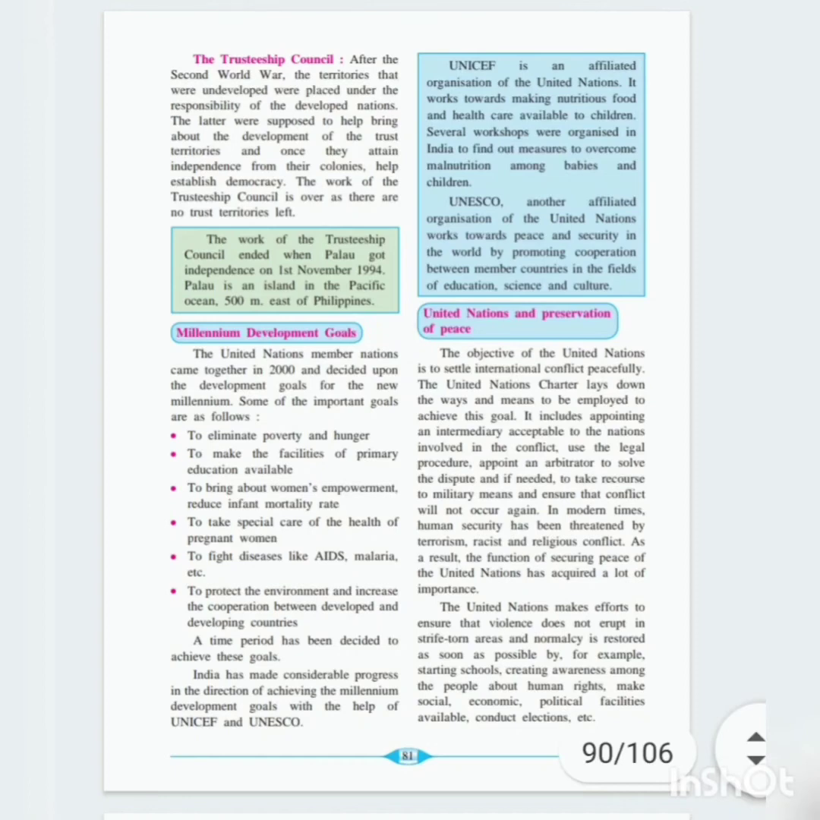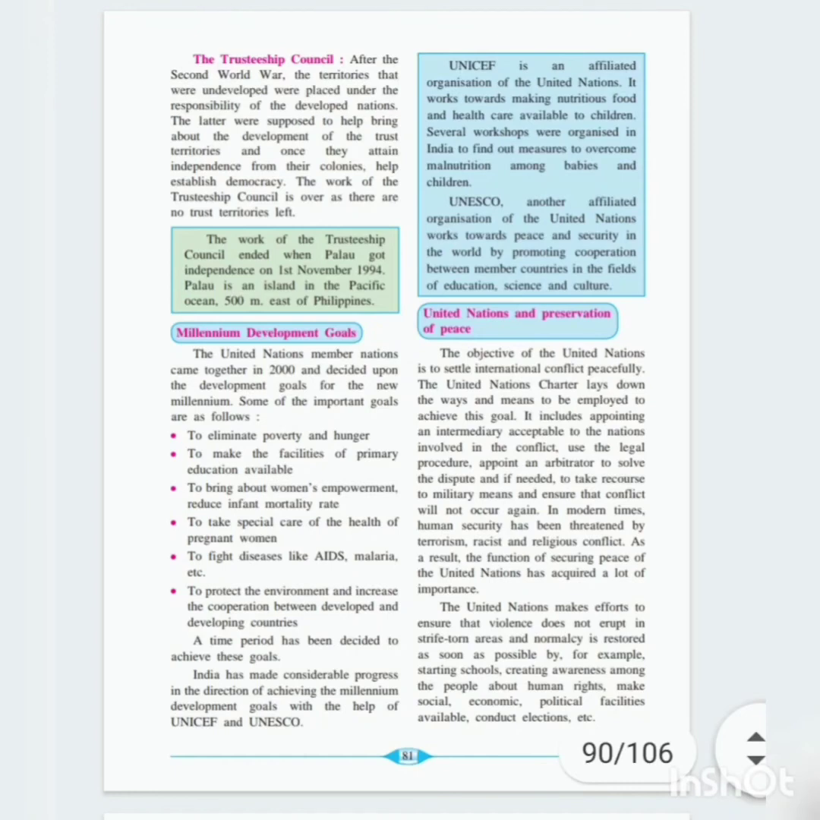India has made considerable progress in the direction of achieving the Millennium Development Goals with the help of UNICEF and UNESCO. UNICEF is an affiliated organization of the United Nations. It works to make nutritious food and health care available to children. For that purpose, many workshops were organized in India to find out measures to overcome the malnutrition problem in our country among babies and children.